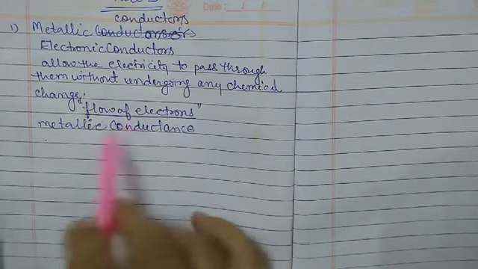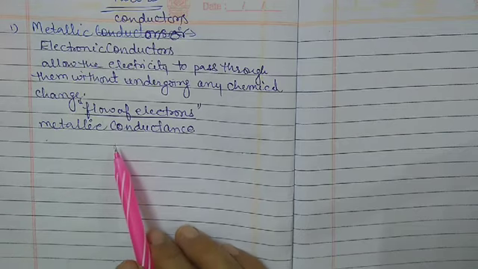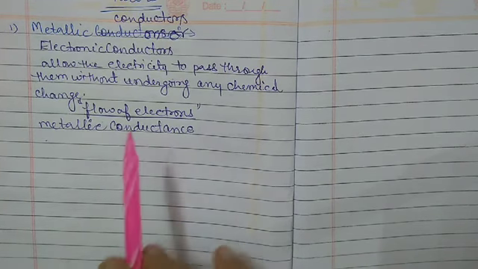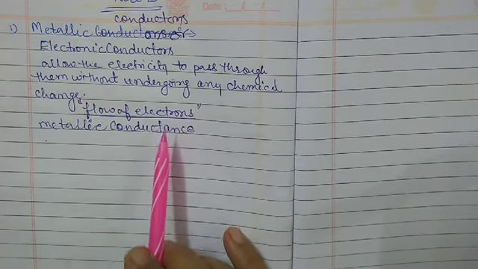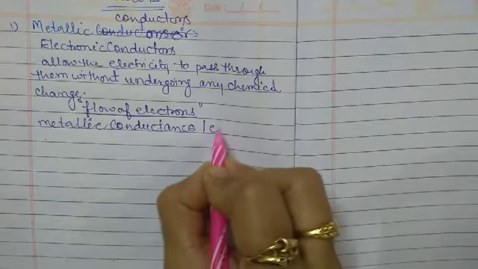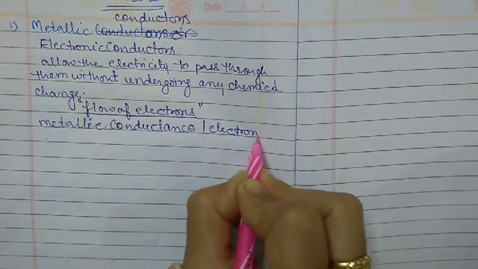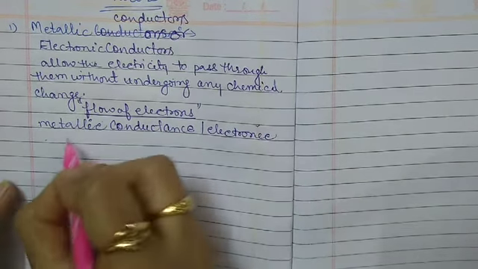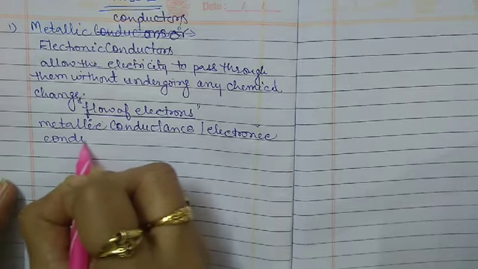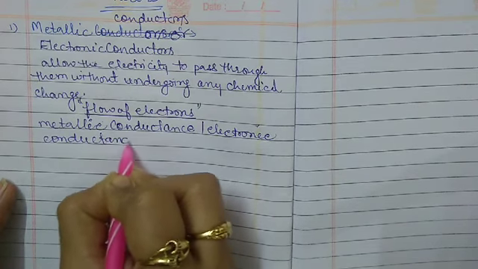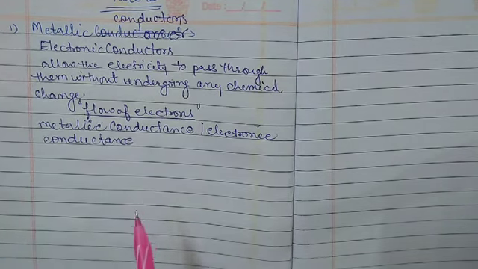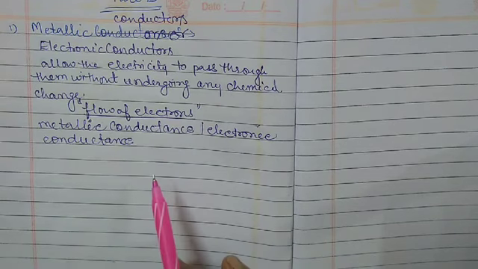When they conduct electricity through the metal, it is called metallic conductance, or sometimes electronic conductance. Metallic conductance or electronic conductance.